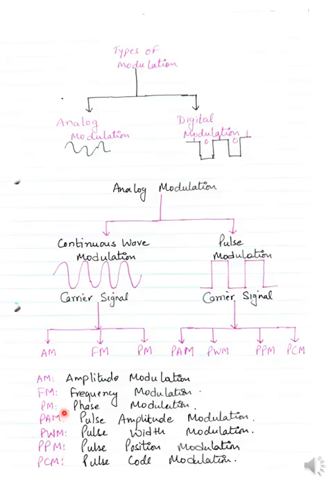Now, what is amplitude modulation? Amplitude modulation is when you are changing the amplitude of the carrier signal with respect to the baseband signal. Frequency modulation is when you are changing the frequency of the carrier signal with respect to the baseband signal.